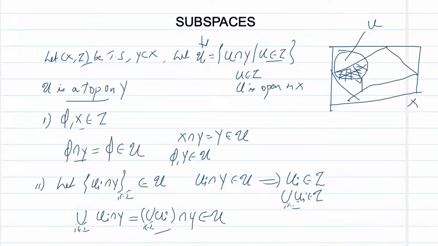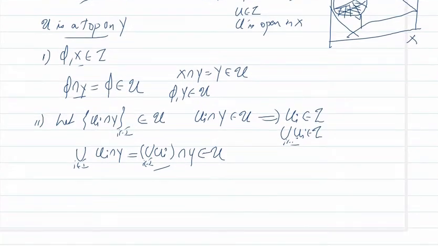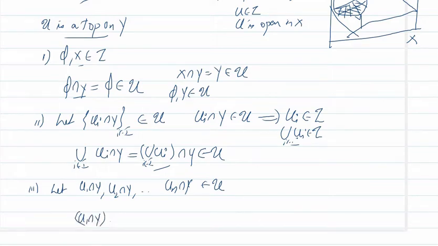Now we can go for the third one, that is, finite intersection of members of U is again in U. For that, let U_1 intersection Y, U_2 intersection Y, etc., U_n intersection Y be members of U. We have to show that the intersection of these members is again in U. For that, U_1 intersection Y intersection U_2 intersection Y, etc., intersection U_n intersection Y can be written as the intersection i running from 1 to n of U_i, intersection Y.